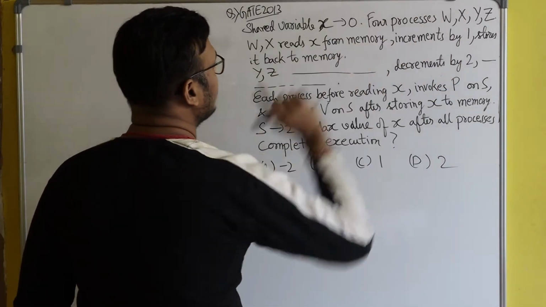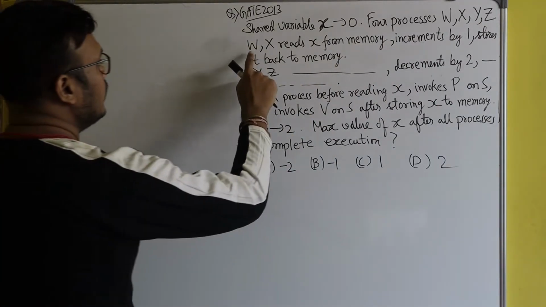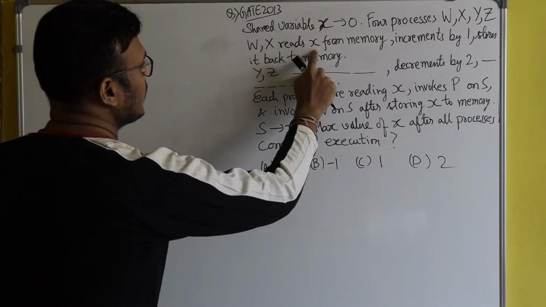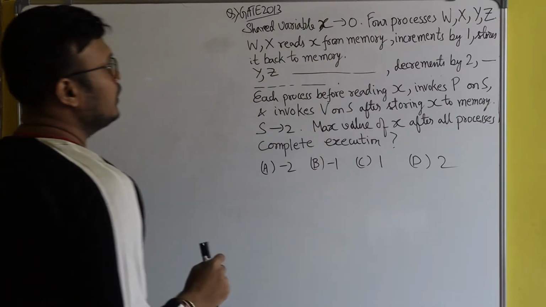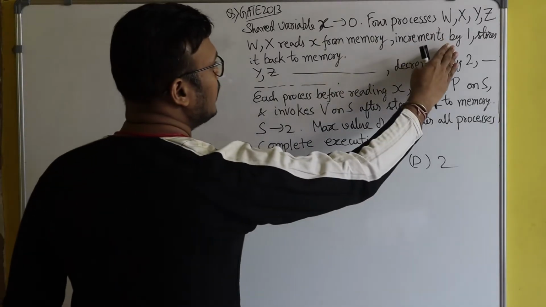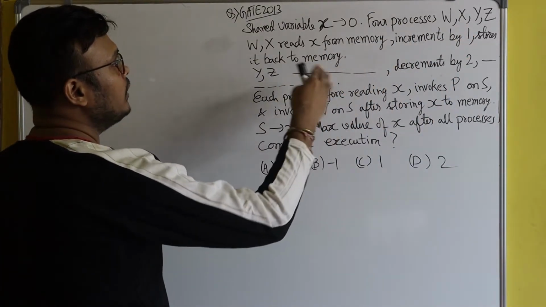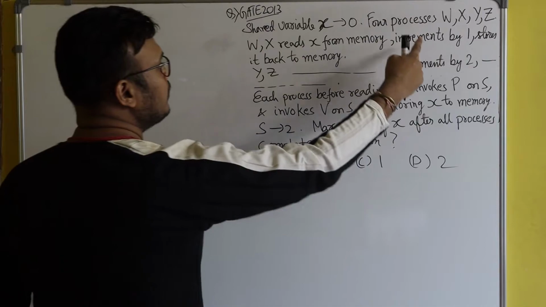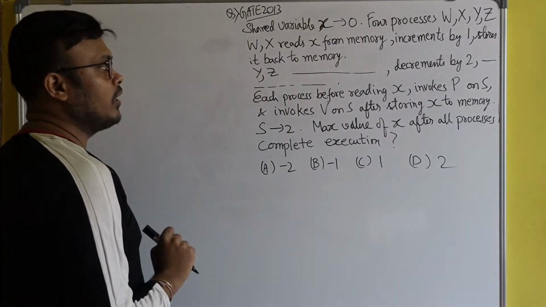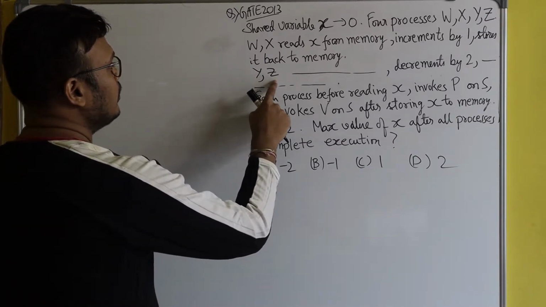Both w and x read x from memory, increment it by 1, and store it back to the memory.